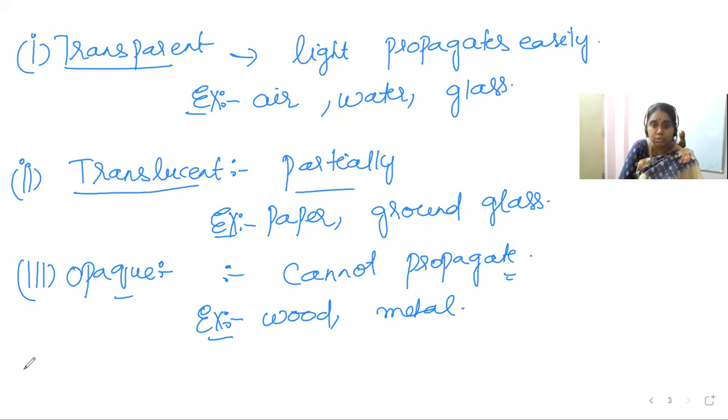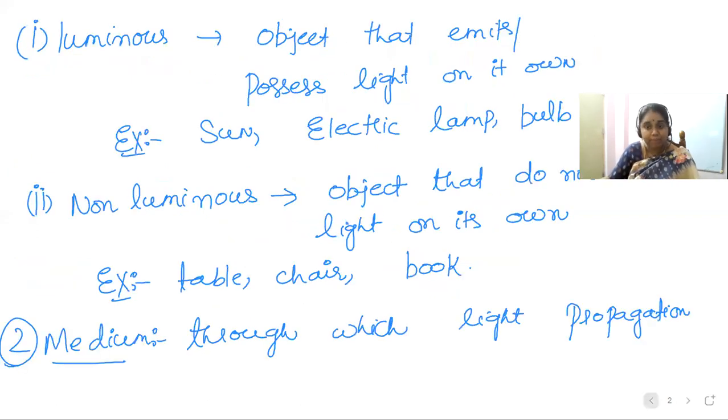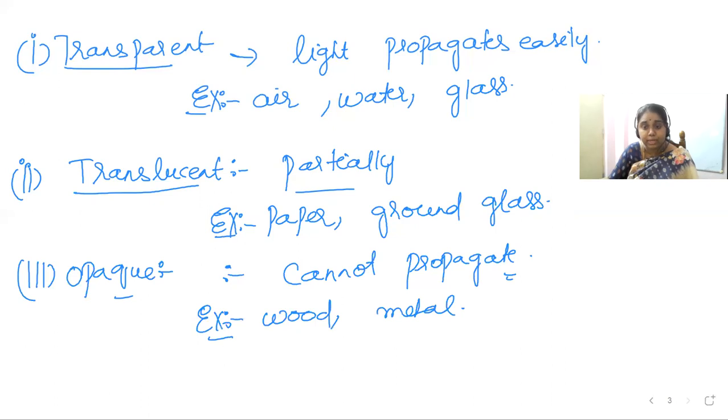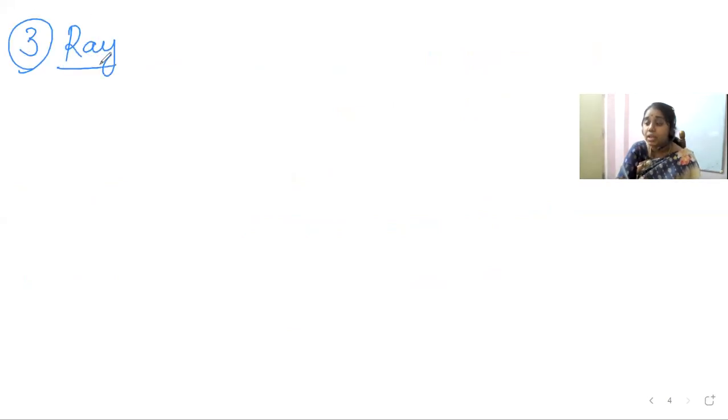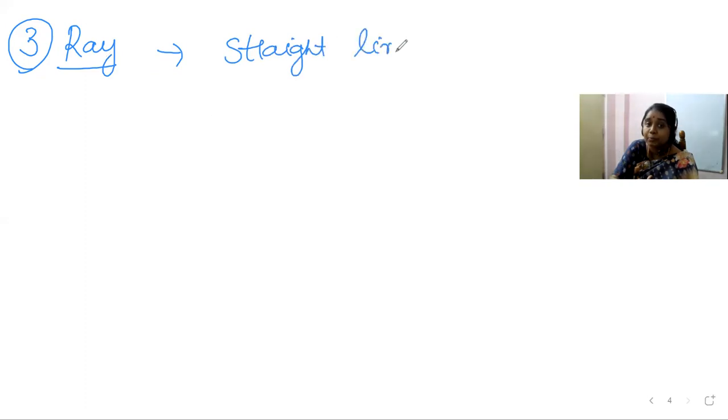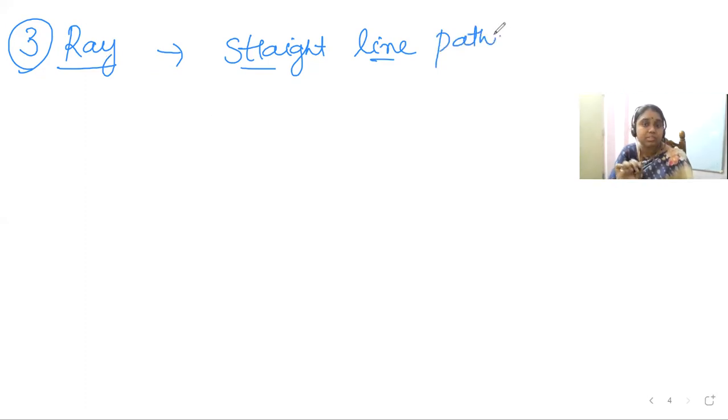And the third most important term, which is used frequently throughout this chapter, is ray of light. This is very important. So ray of light is nothing but a straight line path. You are describing the path of the light, which always travels in a straight line. So the straight line path along which the light travels is nothing but a ray.